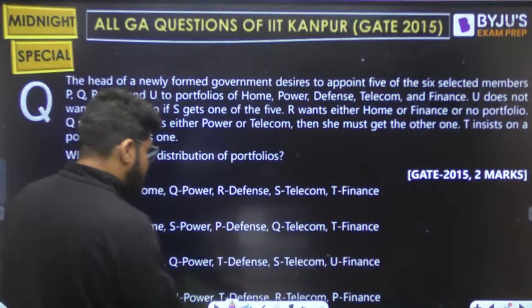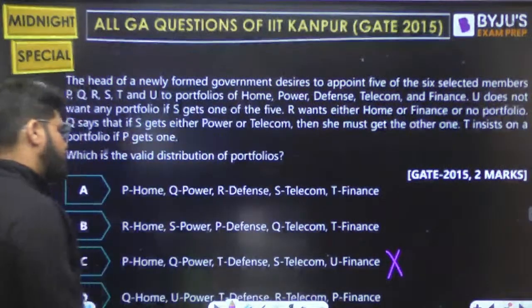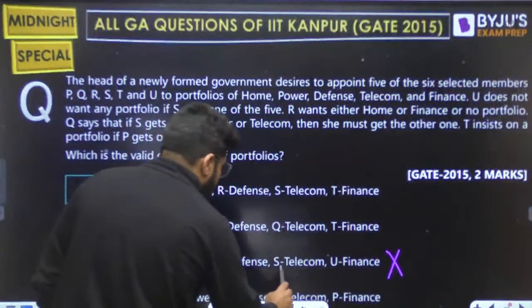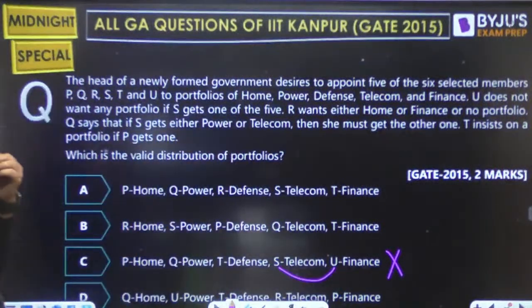And this rules out option C. Right? This rules out option C because of S and U. If U gets any department, S does not want any department. So S and U दोनों नहीं होना चाहिए. This is one rule out.